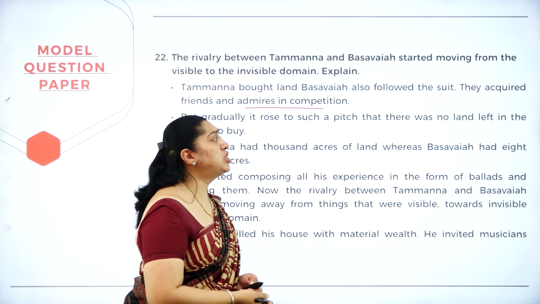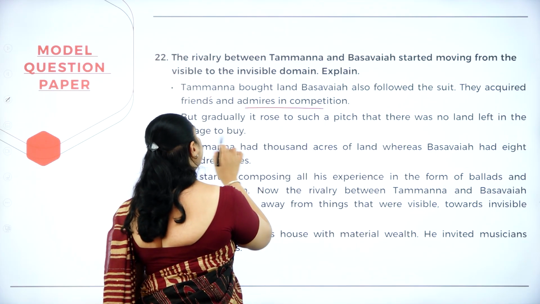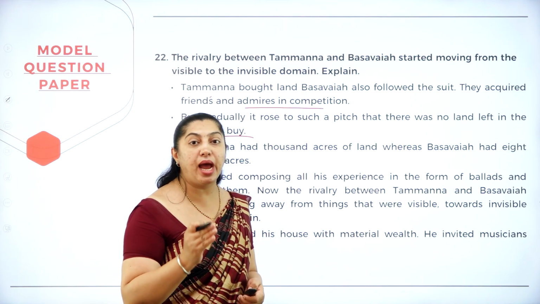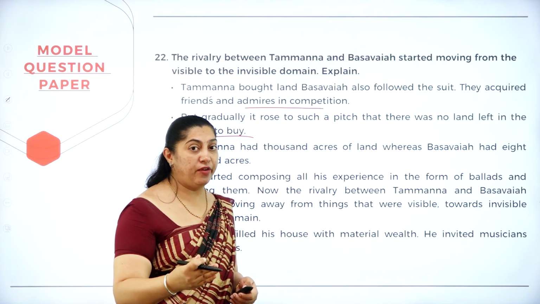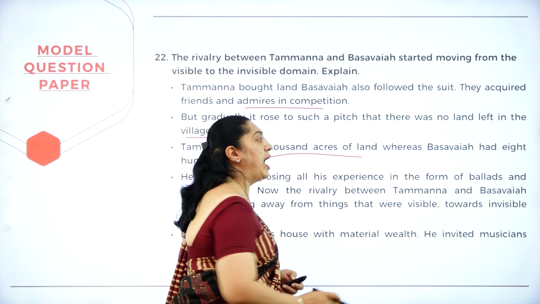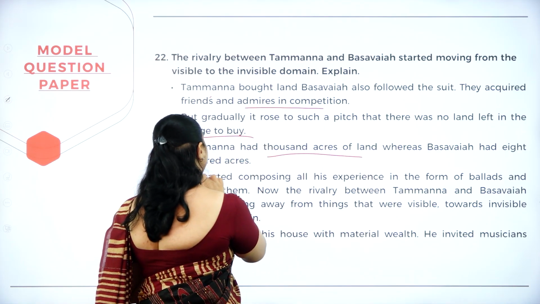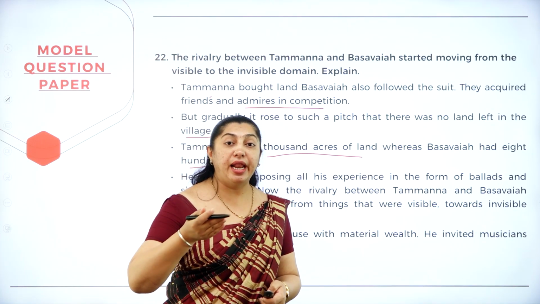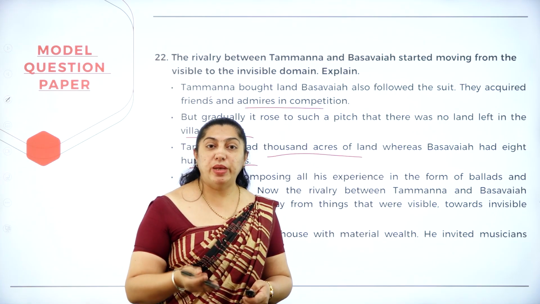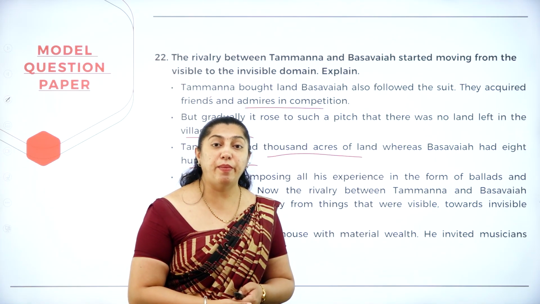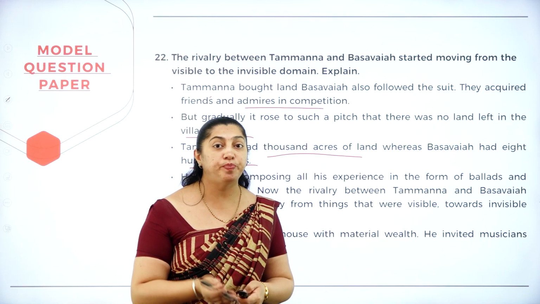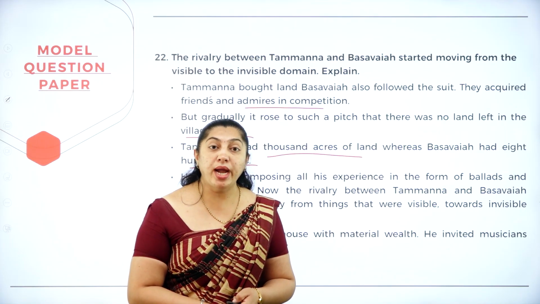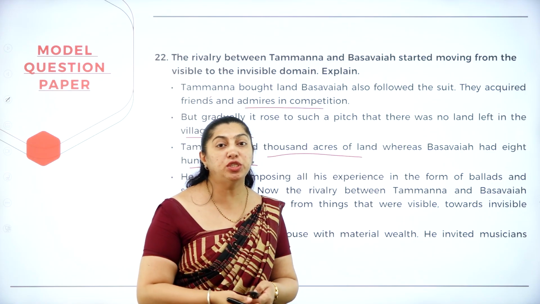But gradually it rose to such a pitch that there was no land left in the village to buy. Whatever land was there in the village, everything was bought by Tamanna and Basavaya. So Tamanna had 1,000 acres of land and Basavaya had 800 acres. Basavaya was not happy because he had 200 acres less than Tamanna. So Basavaya sent his people to ask Tamanna to sell 200 acres of his property. But Tamanna was not ready to sell. Later, Basavaya forcibly acquired the 200 acres of property and a fence was built there.